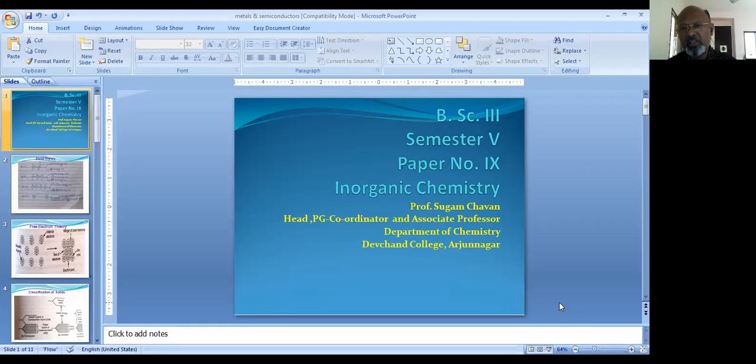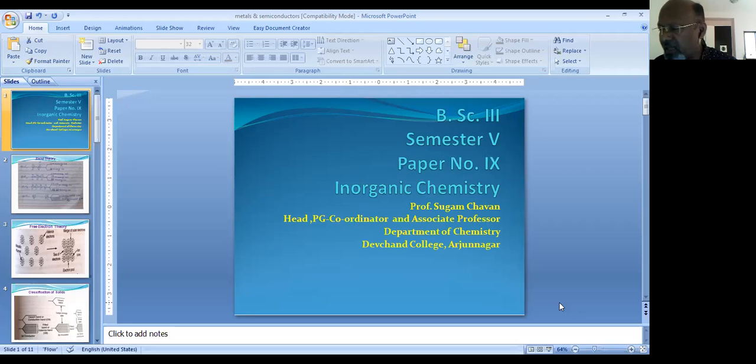FCC, also known as CCP, cubic close pack, can be observed in metals such as copper, silver, and gold. All these metals exhibit the face-centered cubic crystal structure.